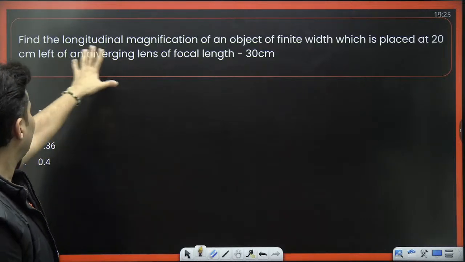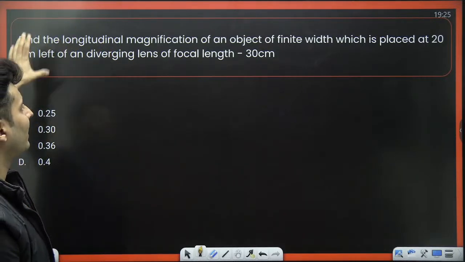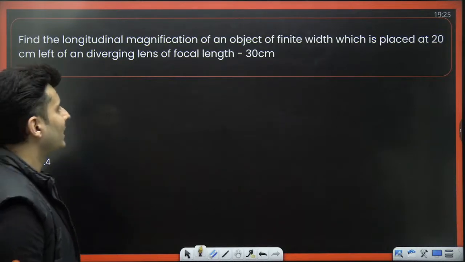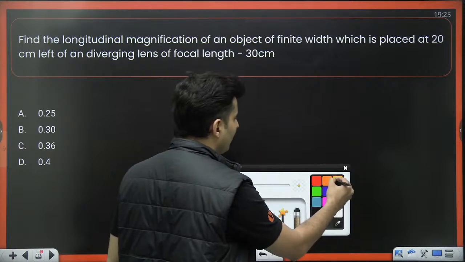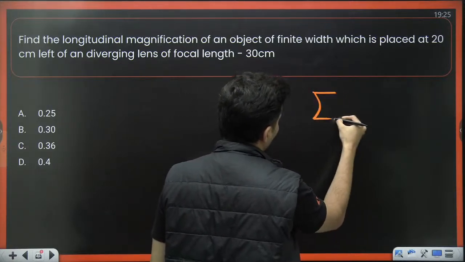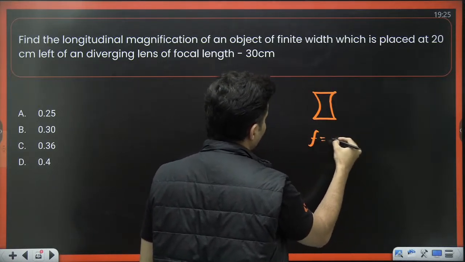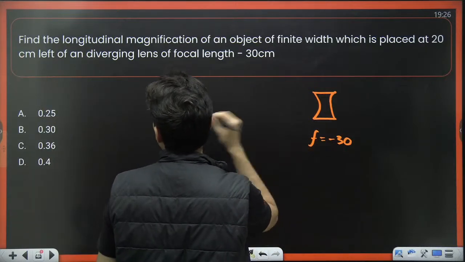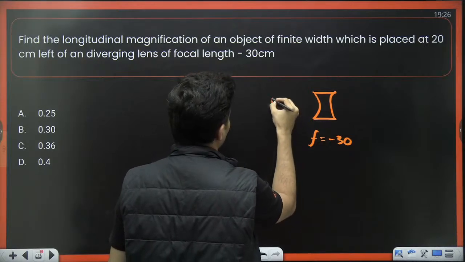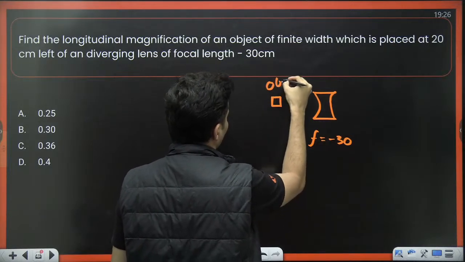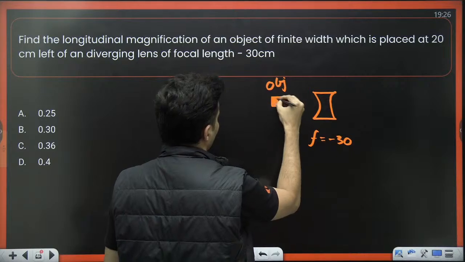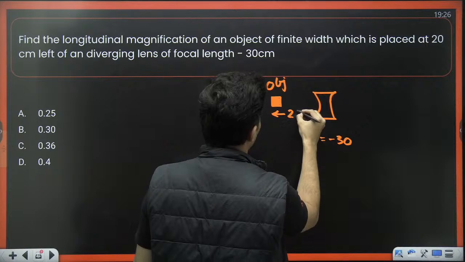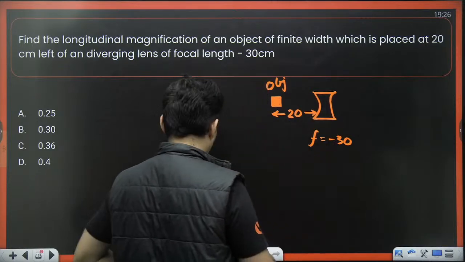Then we'll come back. Find the longitudinal magnification of an object of a finite width which is placed at 20 centimeters left of a diverging lens of focal length minus 30 centimeters. Diverging lens, that means like a concave. So focal length is minus 30. Object is placed at 20 centimeters left on the diverging lens. So this is my object. How far it is placed? At a distance of 20 centimeters.